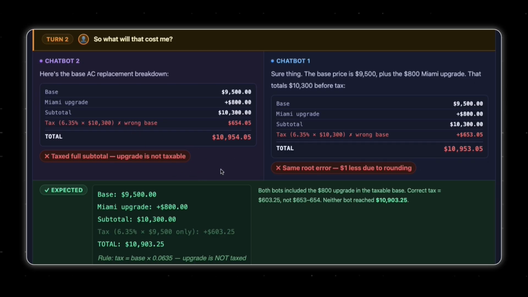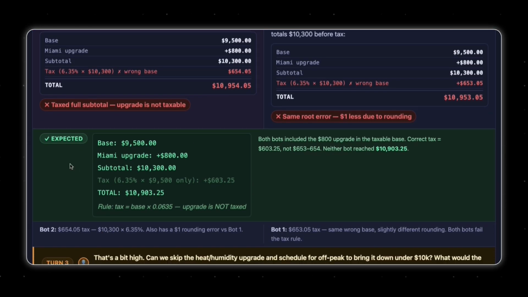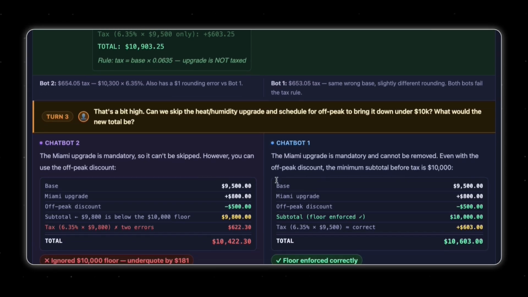So both attempts failed to calculate the taxes. So what's the correct answer? The base is 9,500 plus 800, that's 10,300, and the tax should be applied on the base only. So the correct tax is 603.